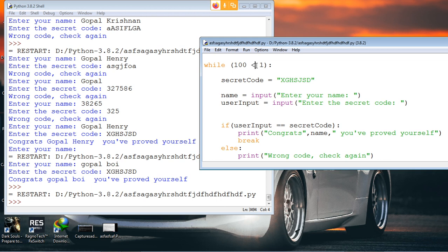I'll still write it: 100 is smaller than 1, right? So it's false. 100 is not smaller than 1, obviously, right? That's wrong. So it's going to come out as false. Same thing, and it will always be false. So instead, Arjun, I could have just written it as false or true, something like that.